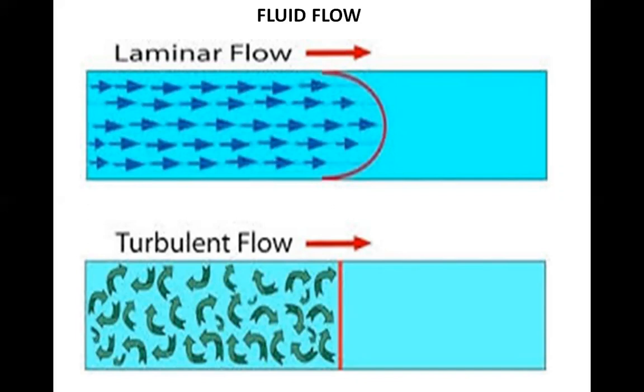Many features of fluid motion can be understood by considering the behavior of an ideal fluid. The ideal fluid will satisfy the following conditions. Number one, the fluid is non-viscous, which means there is no internal resistance or friction between the layers. Number two, the fluid is incompressible, which means its density remains constant. Number three, the fluid motion is always laminar.